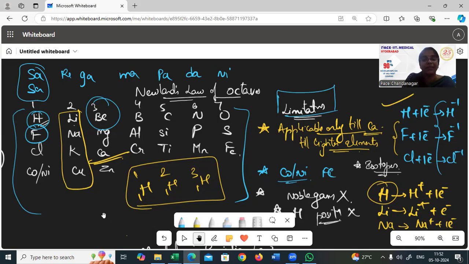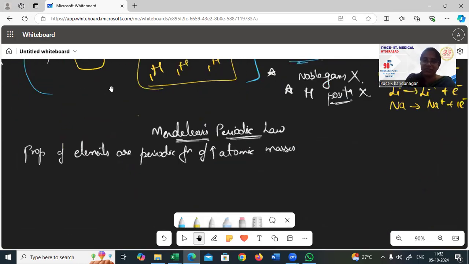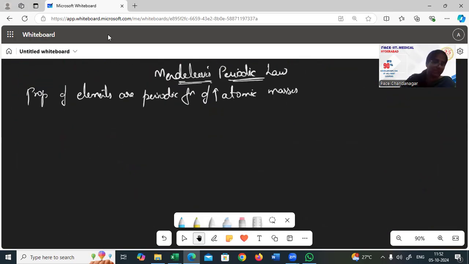All right. Then coming up with an interesting thing, Mendeleev's periodic law. Mr. Mendeleev has given us his theory of the periodic table. Most of the periodic table that he has given is what we follow today, right? The physical and chemical properties of elements are the periodic function of increasing atomic mass.